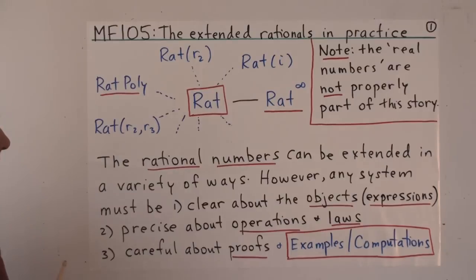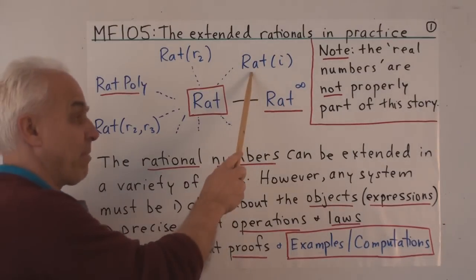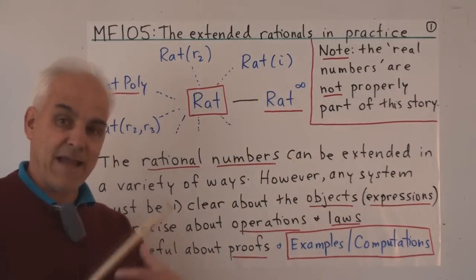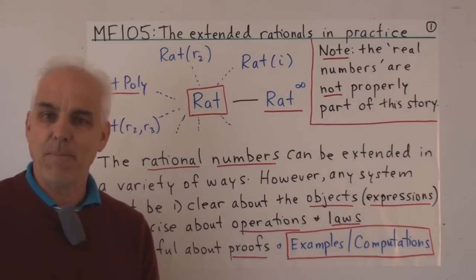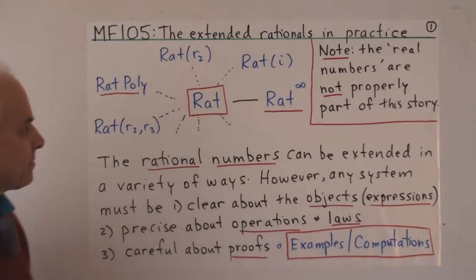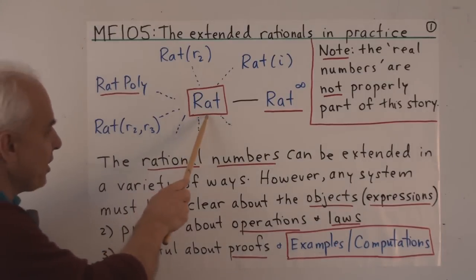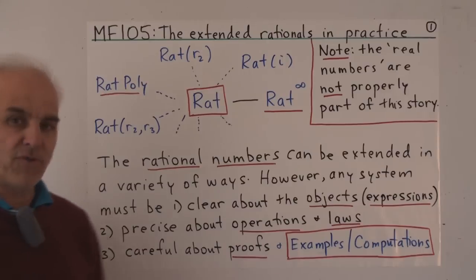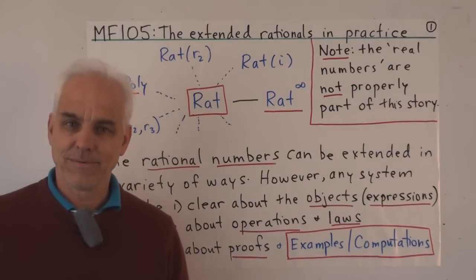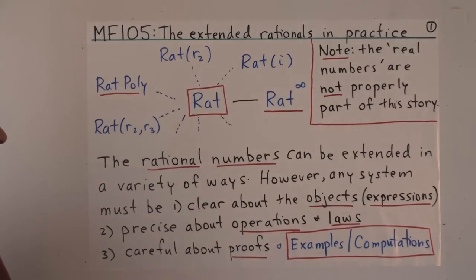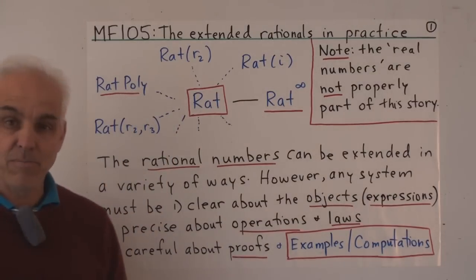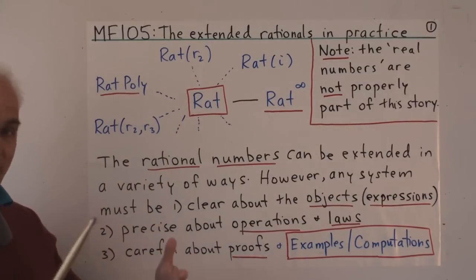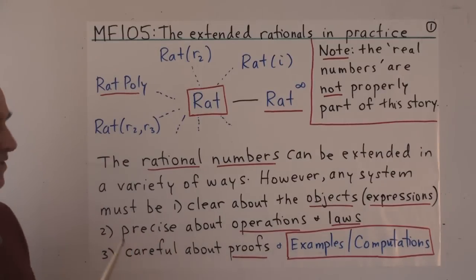For example, later on we're going to talk about complex rational numbers, where we extend the rational numbers by adjoining a so-called square root of -1, or i. We'll also go in a different direction, adjoining a so-called square root of 2, purely algebraically. We've already talked about the rational polynumbers, which are another way, a big way, of extending the rational numbers to a larger arena.